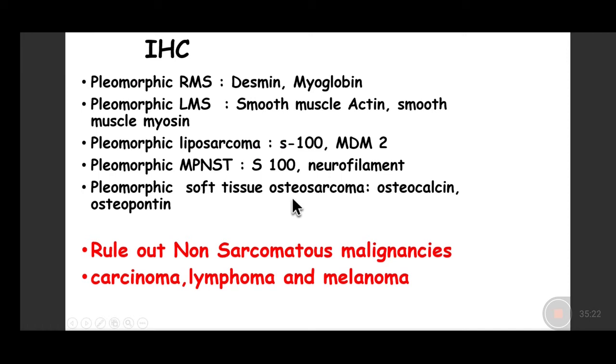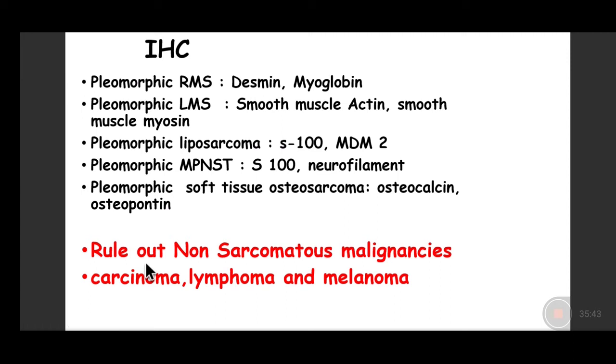Very, very uncommonly, you may have development of osteosarcomas in the soft tissues not connected to the bone. And those would be positive for osteocalcin and osteopontin. Always one should rule out non-sarcomatous malignancies like carcinoma, which can also show abundant pleomorphism.